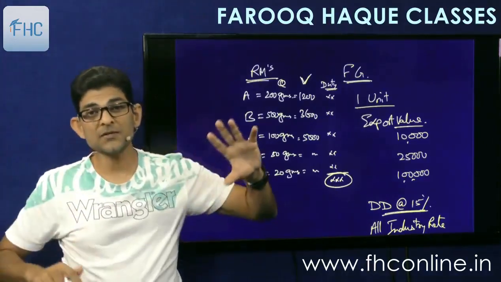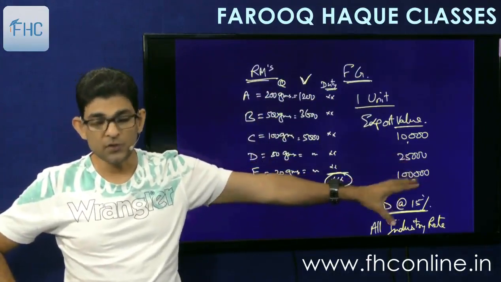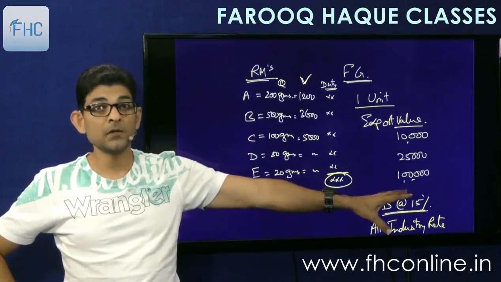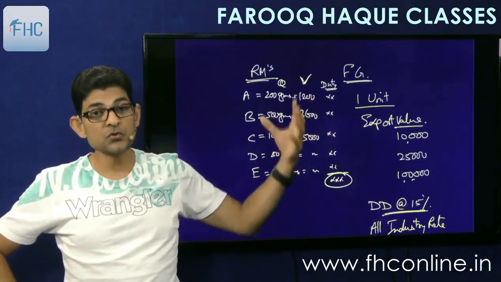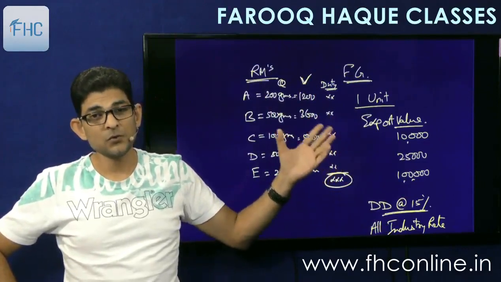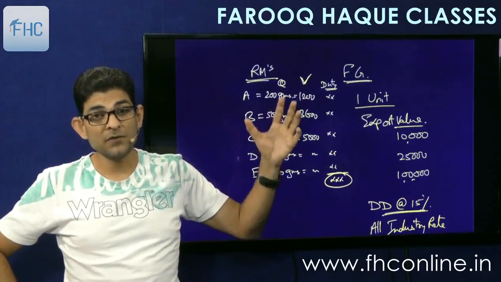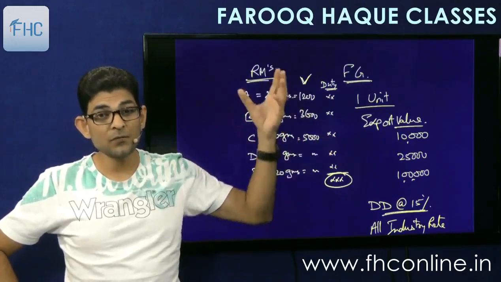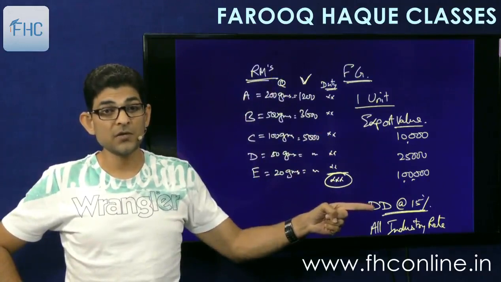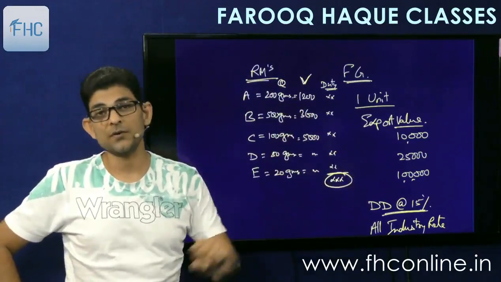And then what the government does, suppose they have announced the all industry rate. This all industry rate will continue to apply till the time the values and the rates of duty remain the same. But you know that every year there are changes in the import duty rates. So whenever there is a change in the import duty rate of any of the raw material, then the old all industry rate will not apply. So then government fixes a new all industry rate.